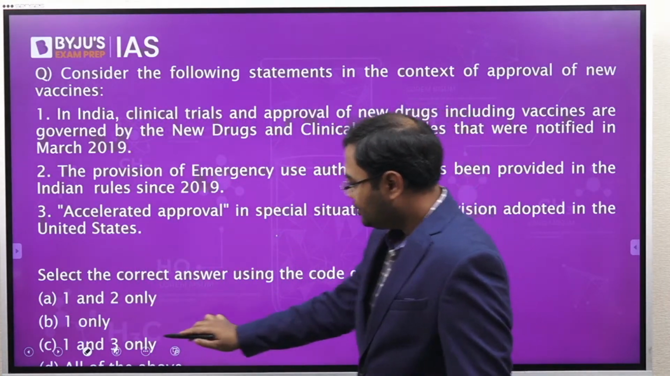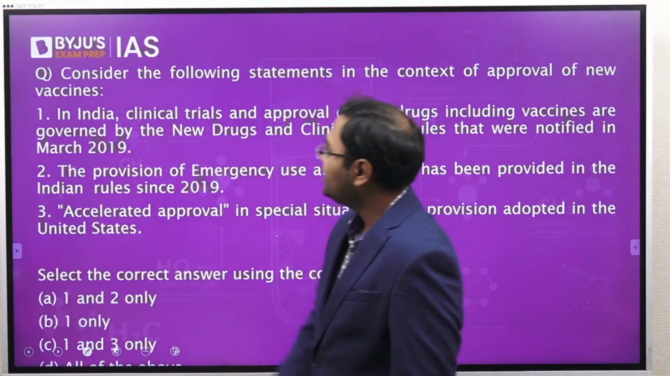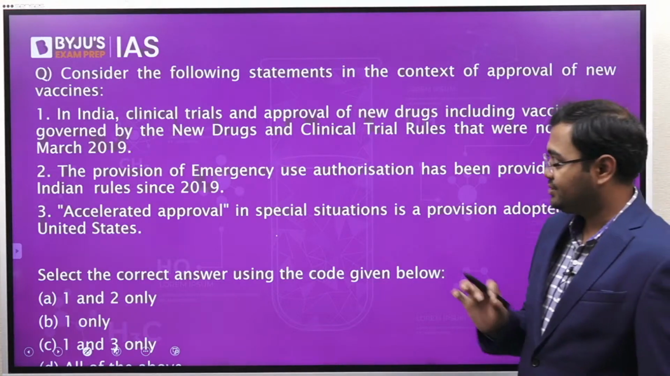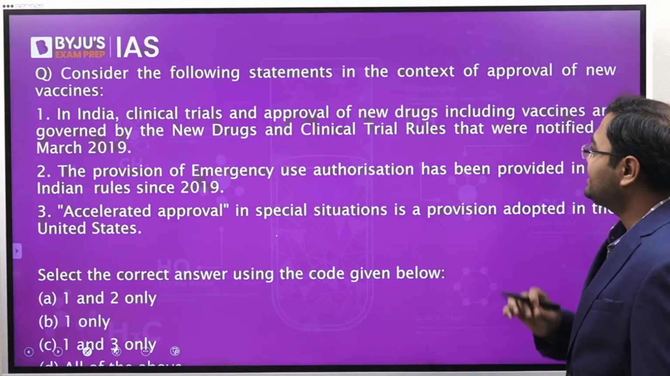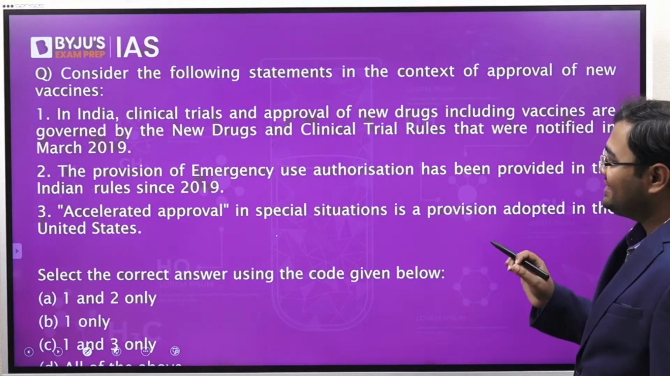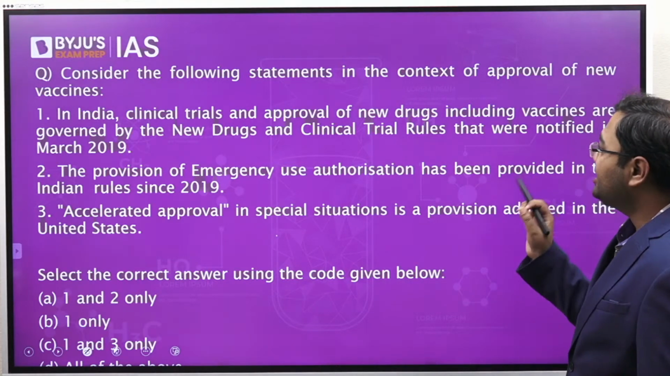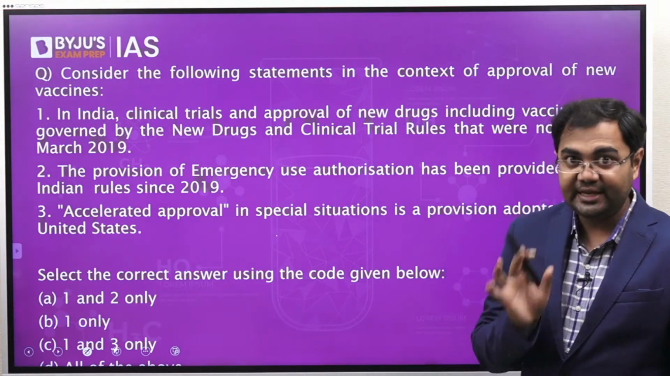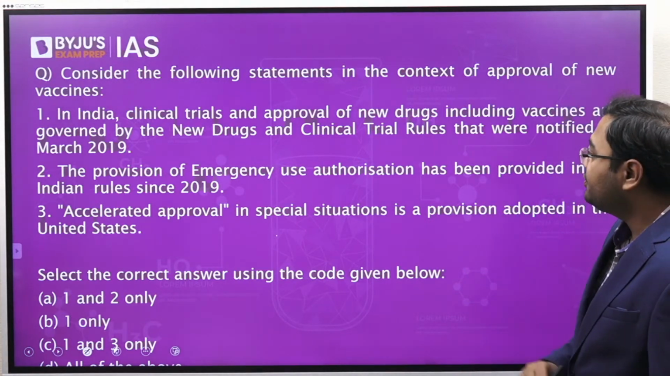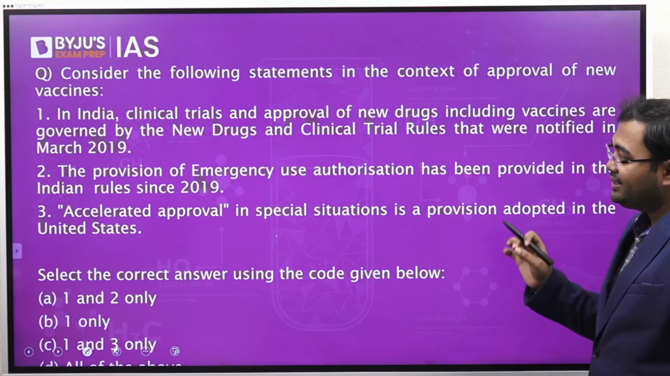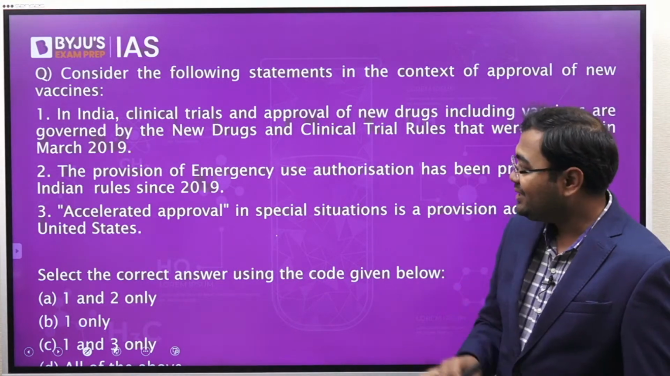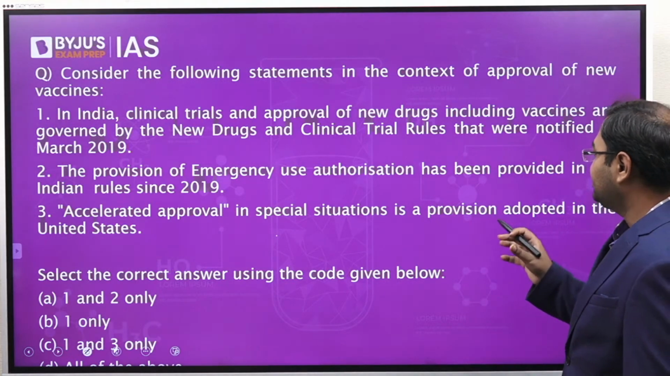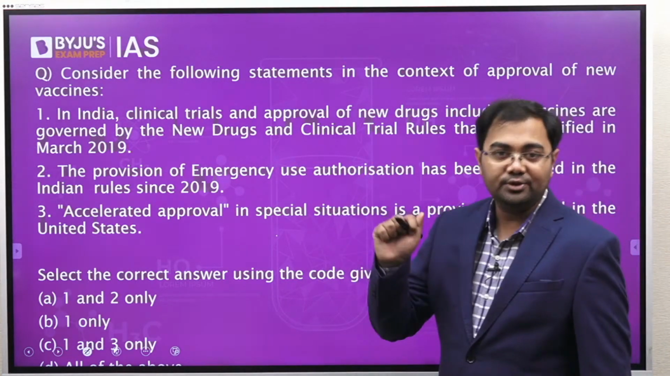All right. Consider the following statements in the context of approval of new vaccines. 1. In India, clinical trials and approval of new drugs, including vaccines, are governed by the New Drugs and Clinical Trial Rules that were notified in March 2019. Second, the provision of emergency use authorization has been provided in the Indian rules since 2019. And the third one is accelerated approval in special situations is a provision adopted in the United States.